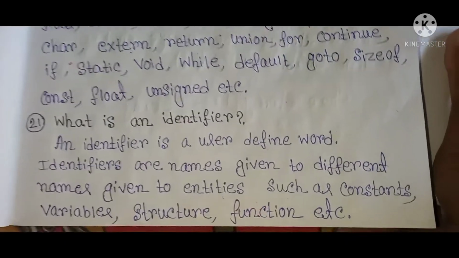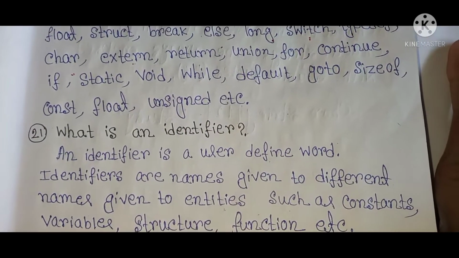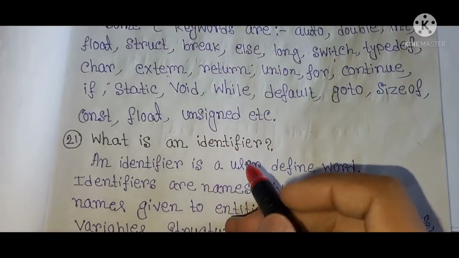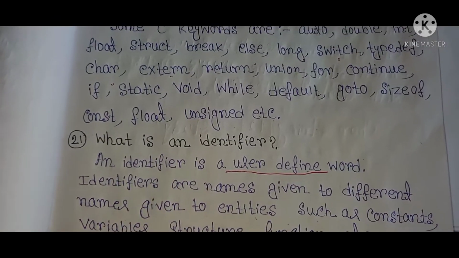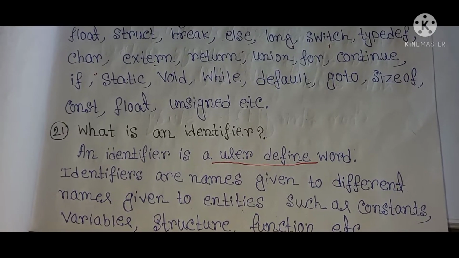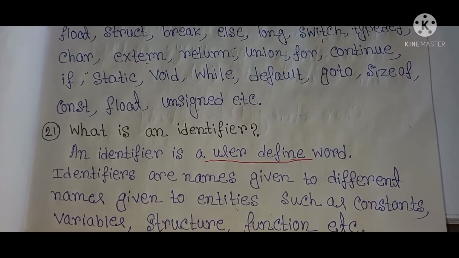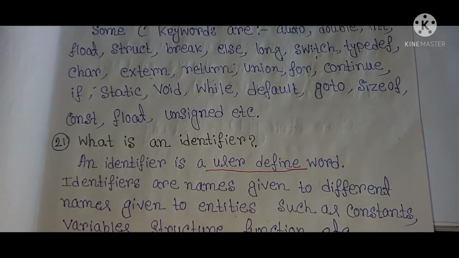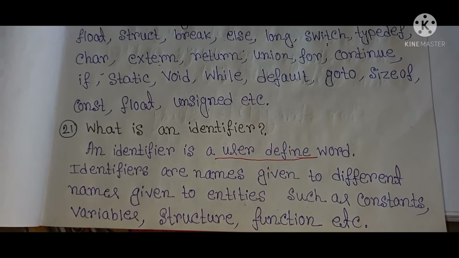The next question is very important. What is an identifier? An identifier is a user-defined word. Identifiers are names given to entities such as constants, variables, structures, functions, etc.